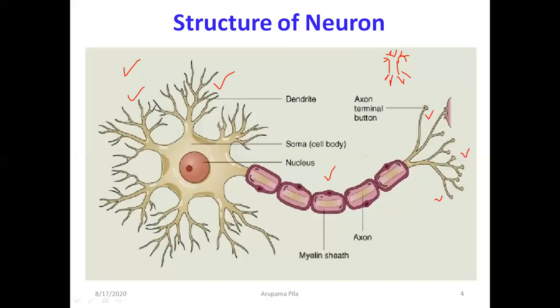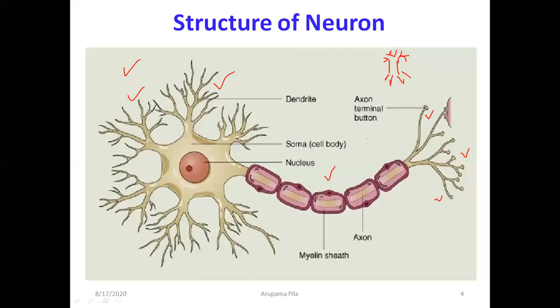Here also, in this structure, axon terminals are present, which are also branched and look like roots. So the structure of a neuron is somewhat similar to the structure of a tree. The size of one neuron can be a meter long. The structure of a neuron, which is a nerve cell, is completely different from the cells of other organs and tissues. As we have read, the shape and structure of the cell depends upon the function it performs.